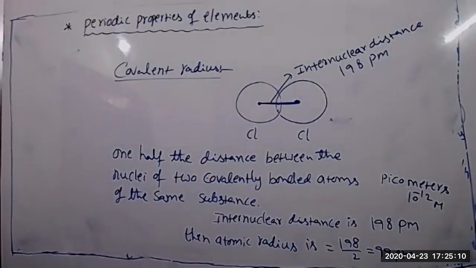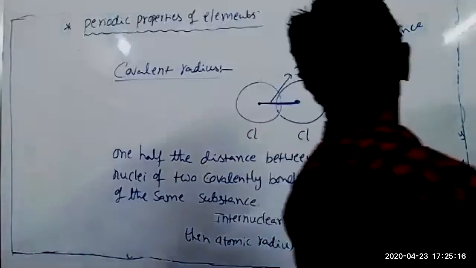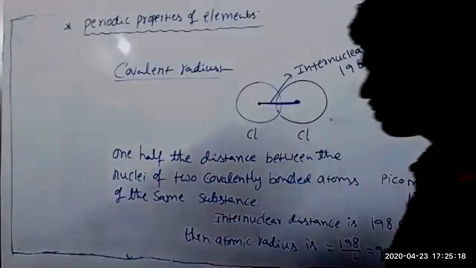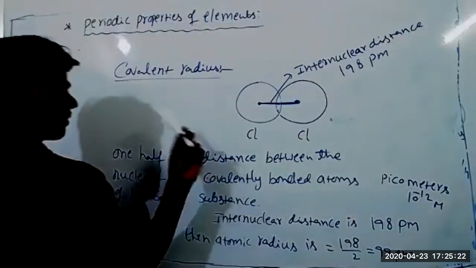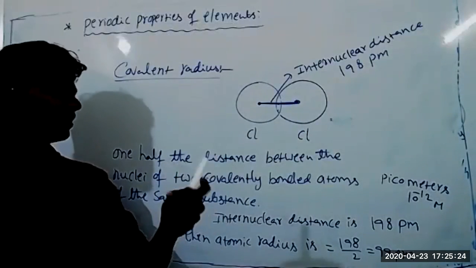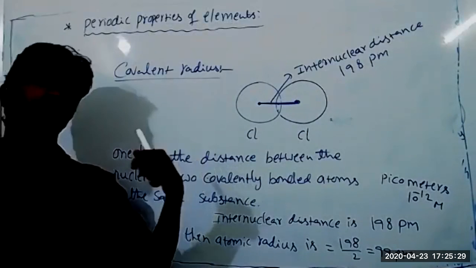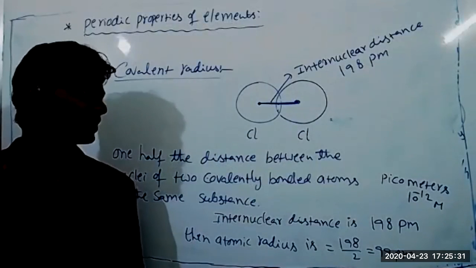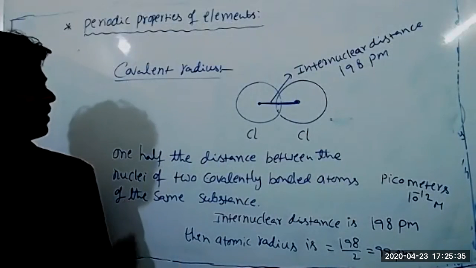Okay, the remaining two definitions I will give you in the next class. Anything doubt here? One more thing: in the examination they won't ask you for the definition of covalent radius and all. They will ask you the relationship between the covalent radius, van der Waals radius, and metallic radius. That's a very simple relationship, and you can find it out easily. Any doubt here?